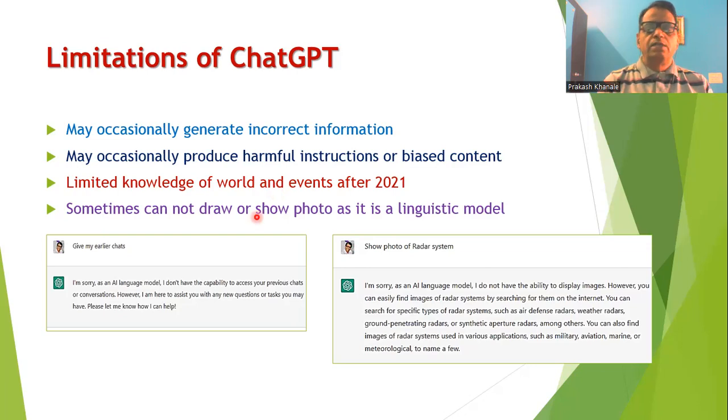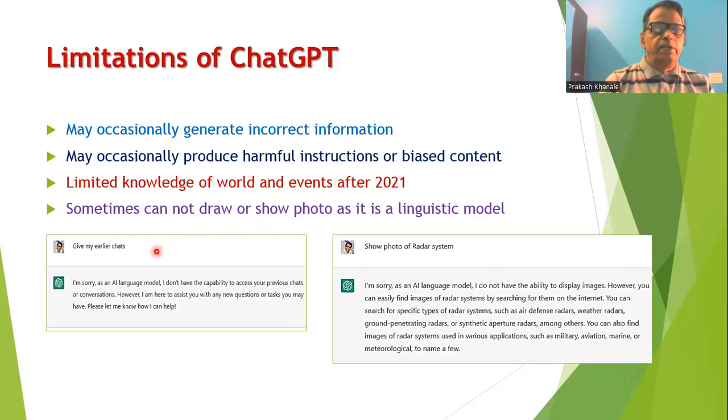Also, whenever we ask ChatGPT to draw or show a photo for a query, being a language model, it will say that it is not possible for it to draw the diagram or show the photo.